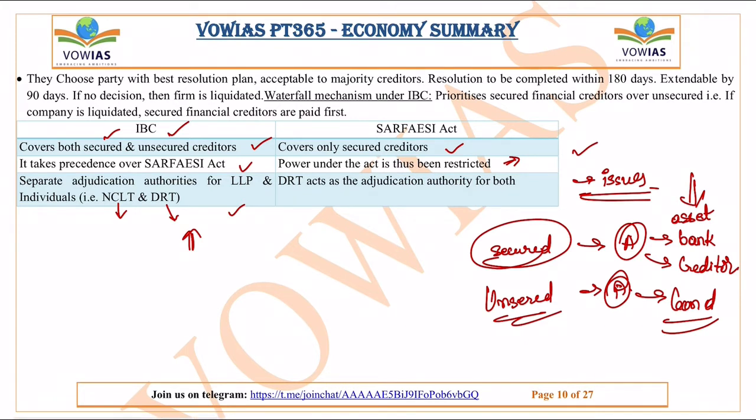Now under the SARFAESI Act, these secured creditors are given the highest priority, and all these acts initially talk about the secured creditors only. But the unsecured creditors are also very important because they are just normal people like you and me, and if they lose their money, it will have a huge impact on the economy also. So that is the reason we have introduced this Insolvency Bankruptcy Code, and it takes precedence over the SARFAESI Act.